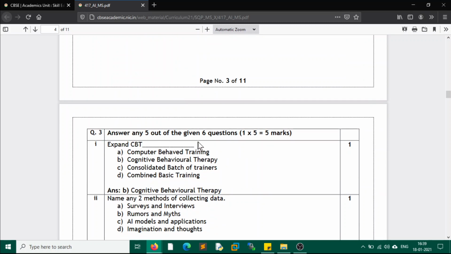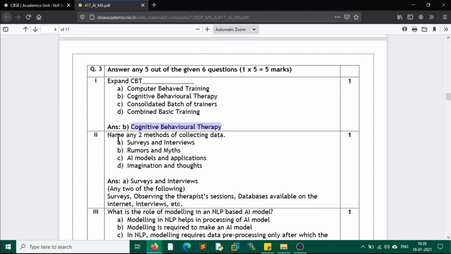Then question number 3, we have 6 questions out of which 5 you have to attempt. Expand CBT. CBT stands for cognitive behavioral therapy. Cognitive behavioral therapy.